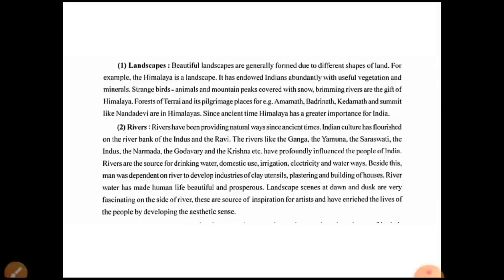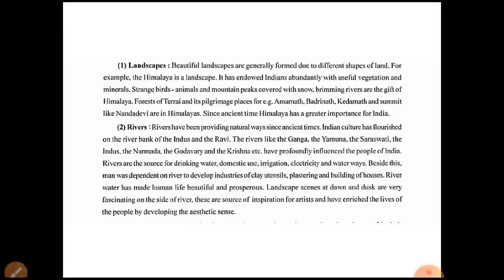River water has made human life beautiful and prosperous. Landscape scenes at dawn and dusk are very fascinating on the side of a river. These are a source of inspiration for artisans and have enriched the lives of the people by developing aesthetic sense.